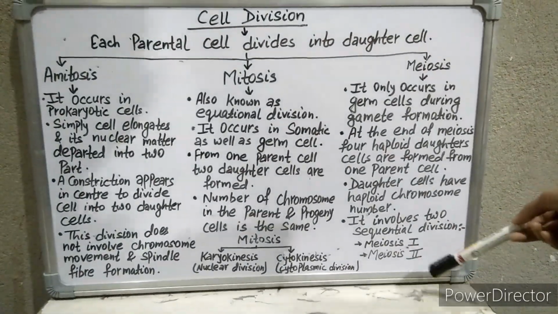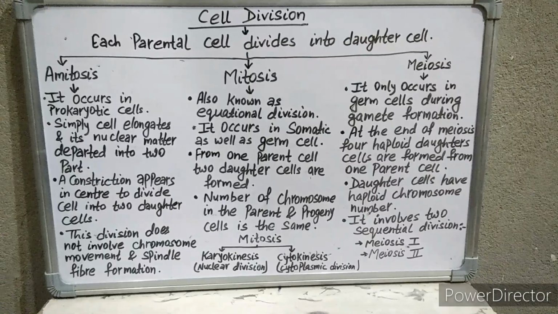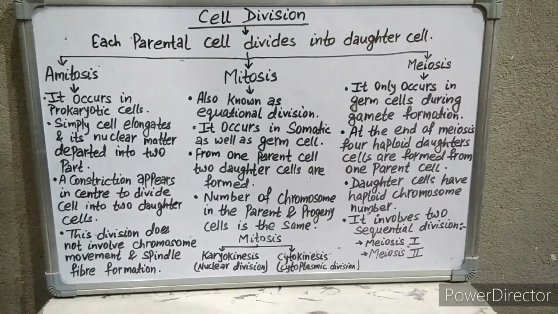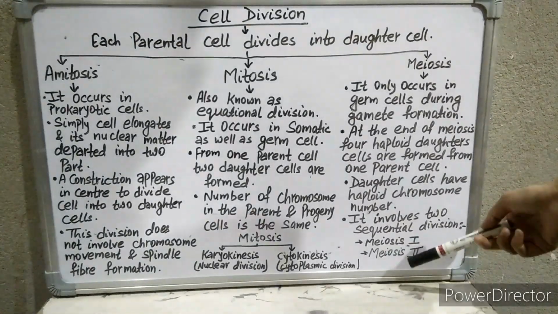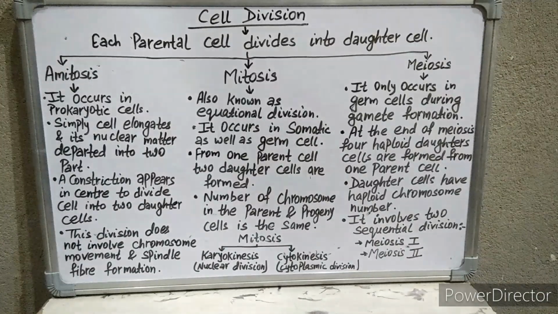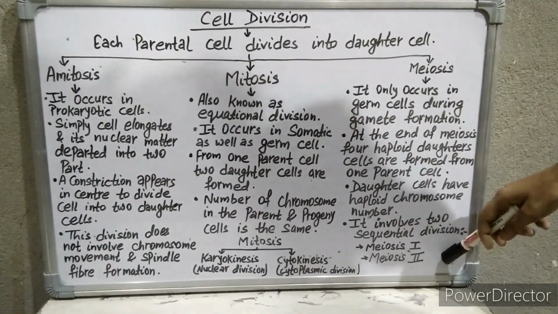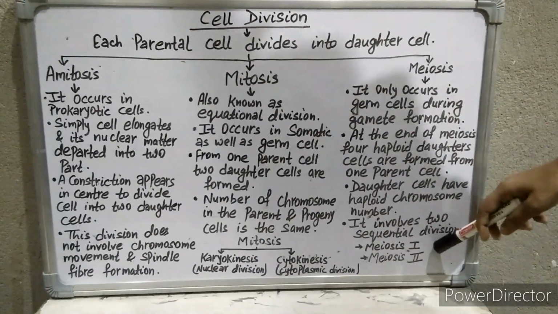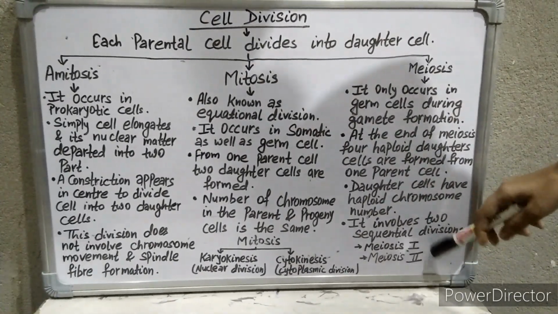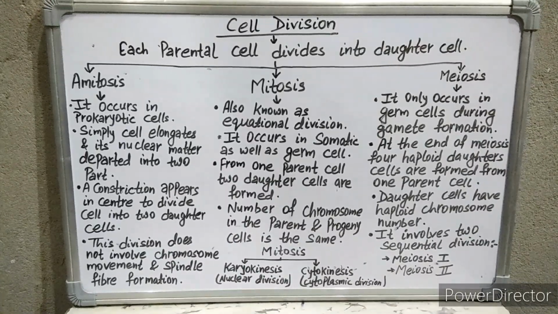But in meiosis 2, the number of chromosomes is equal in the progeny cell and the parental cell. Therefore, it is also known as homotypic division. In meiosis 1, recombination of chromosomes occurs and the number of chromosomes becomes half in the progeny cell. I hope this video is helpful to you.